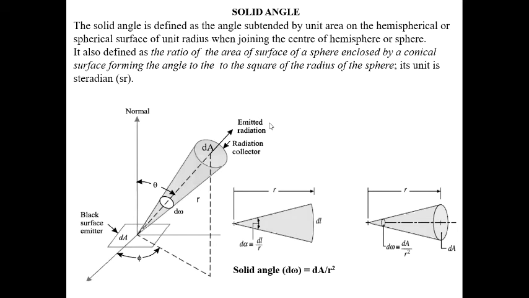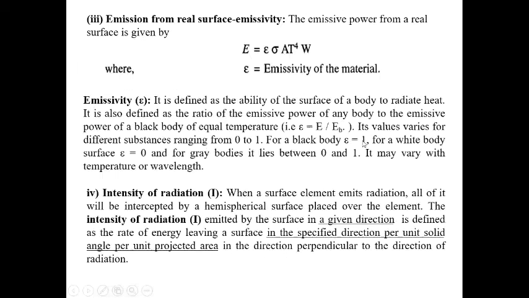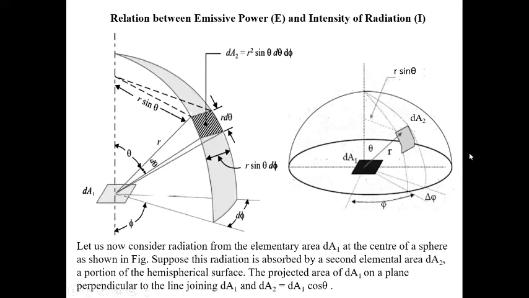So basically, I will show you a figure. If you see, this is the hemispherical surface. Here, this is the small element you take, and this is the distance r. If this area is dA2, then the solid angle will be dA2 by r square.